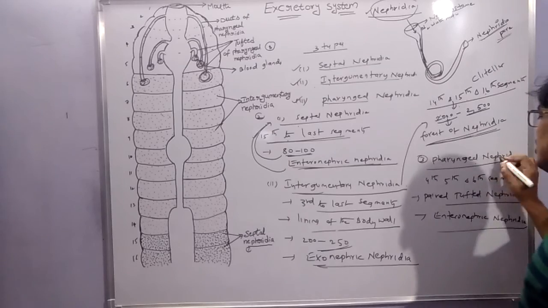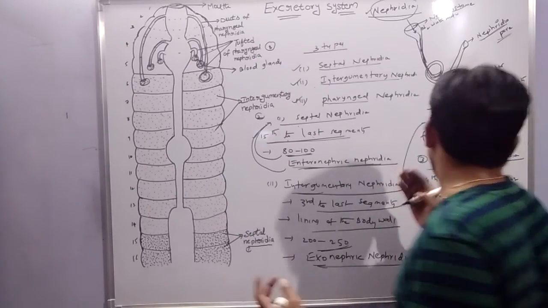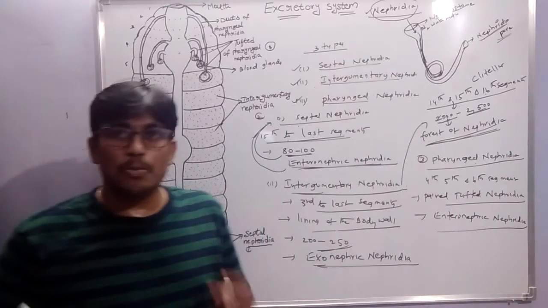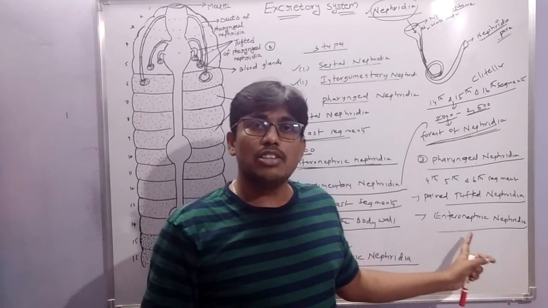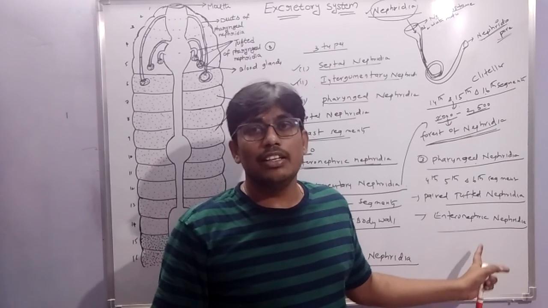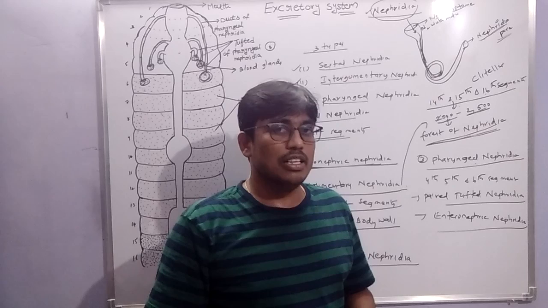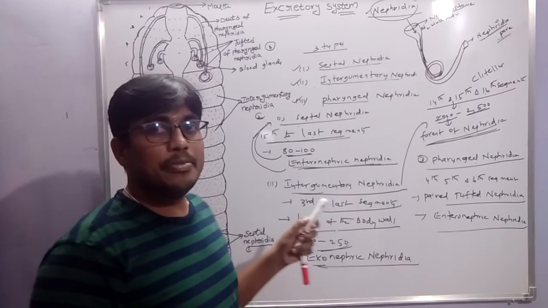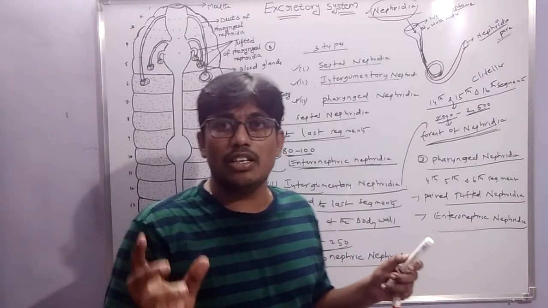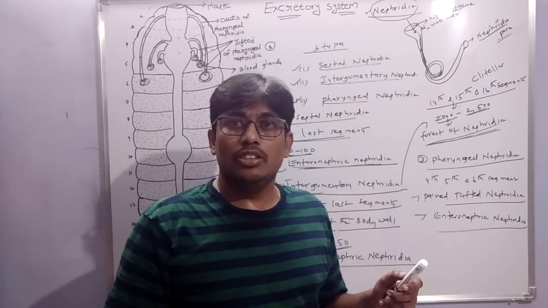Next one is pharyngeal nephridia. It is present on the 4th, 5th and 6th segments. They are paired tufted nephridia. It is also called enteronephric nephridia. This is the excretory system. The excretory organs are nephridia. Okay?